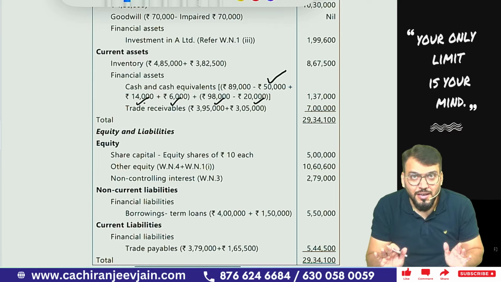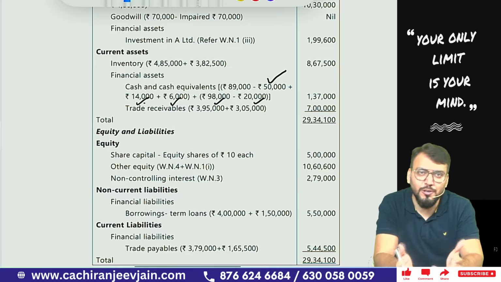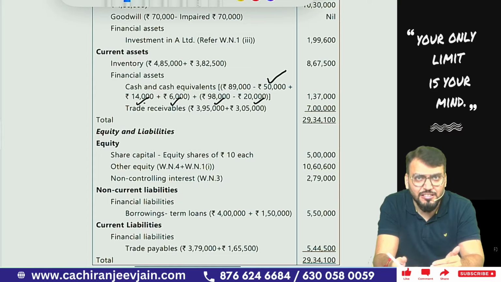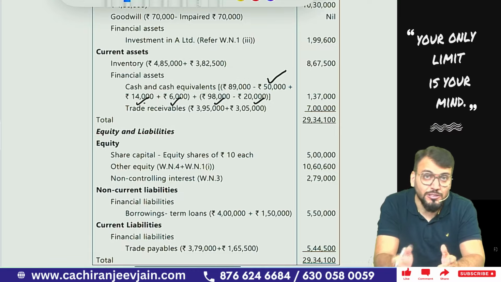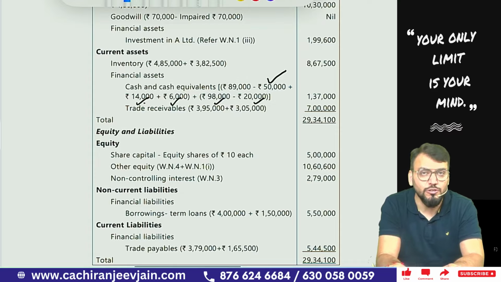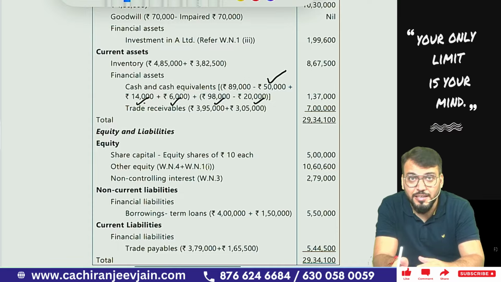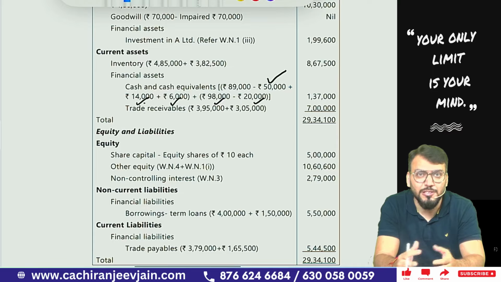Okay sir. I hope you have understood the entire assumption. The question is very important. Why important? Because a similar type of question can be asked. You should practice this question because it will help you understand all the adjustments. Even though they have given three particular assumptions, in your exam it is quite possible that they may ask a specific point in the question, so you must do this question before the exam, because a similar type of adjustment can be asked. Even if they ask only about parent company and subsidiary company, they may ask you a similar adjustment. It will be good practice, so you must do this question before the exam.